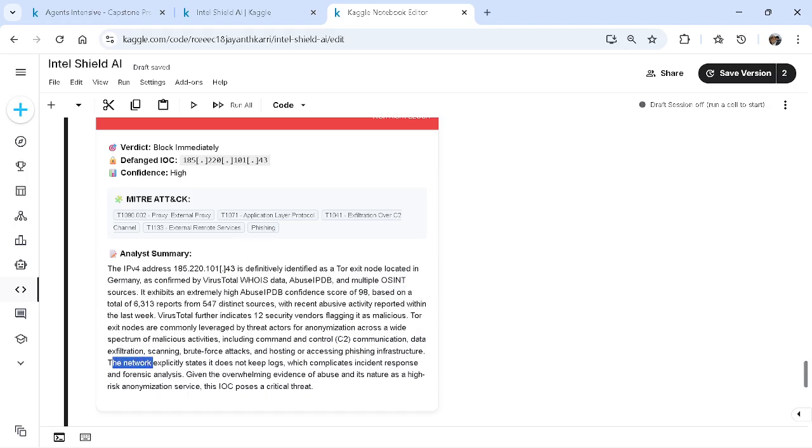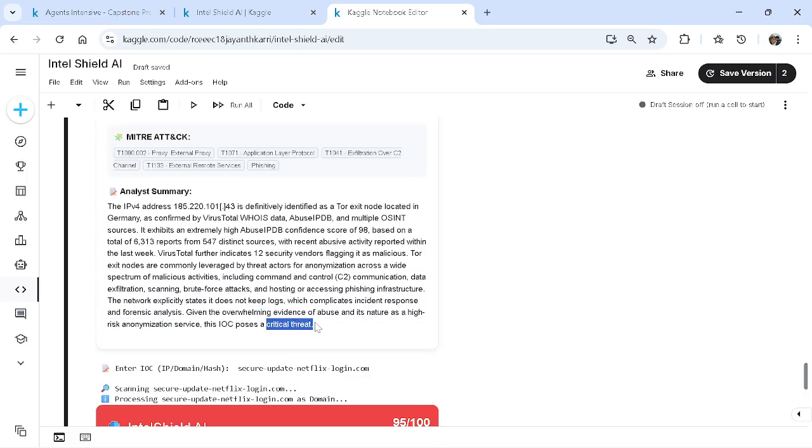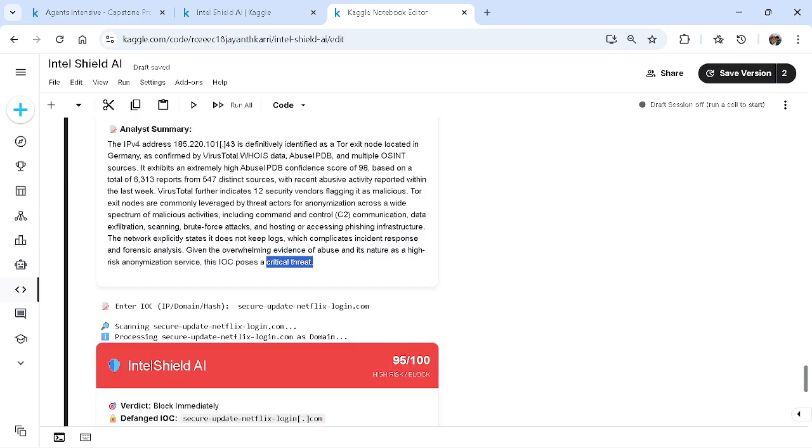And here comes the OSINT, and yes, the network explicitly states it does not keep any logs or forensic analysis. See, all of this came from OSINT by looking up all over the web, and it pulled that information. And after that, it's giving overwhelming evidence of abuse, its nature of malicious is an unmatched service. So mostly Tor would be used for unmatched services, and they have approached this IOC as a critical threat. Based on these artifacts, it's saying it's a critical threat.